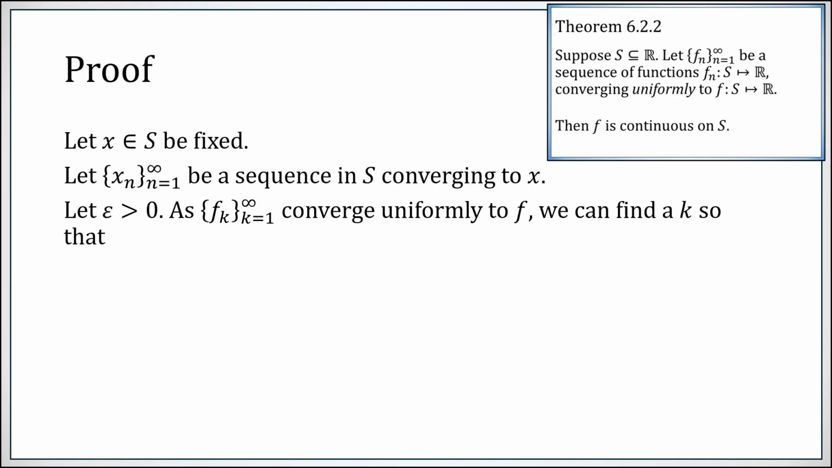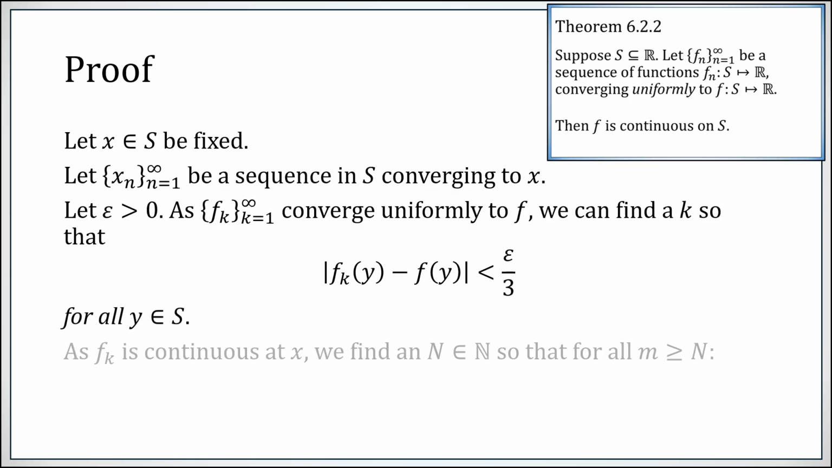Now since the fk's converge uniformly to f, we're going to take advantage of that definition. We can find a k so that the distance between fk of y and f of y is less than epsilon over 3, and that holds everywhere in the domain. Here we're using uniform convergence.